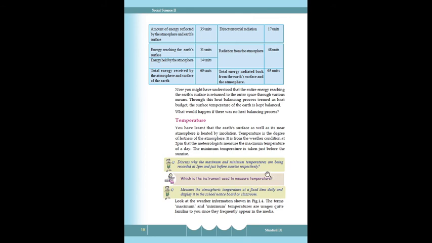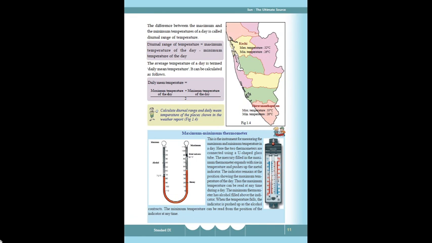In the weather information, the terms maximum and minimum temperature are quite familiar usages. The difference between the maximum and minimum temperature of a day is called the diurnal range of temperature. How to calculate the diurnal range of temperature? Maximum temperature of the day minus minimum temperature of the day.